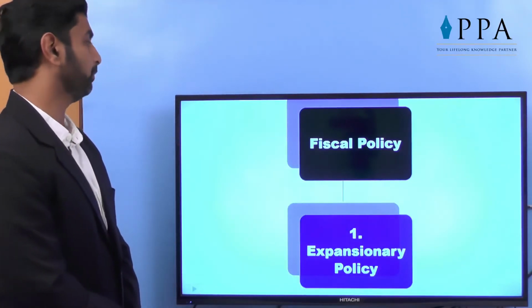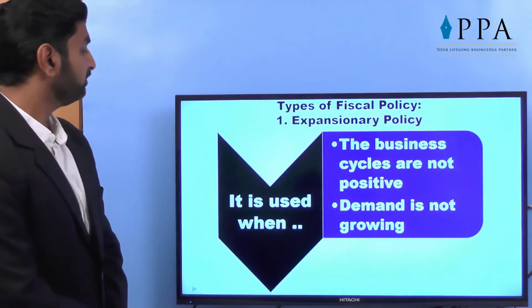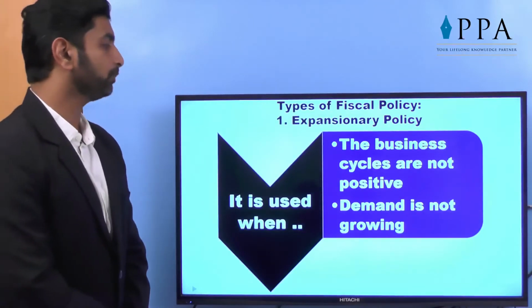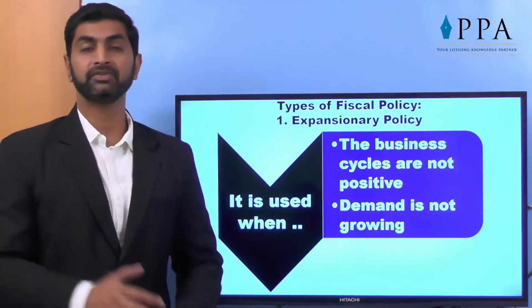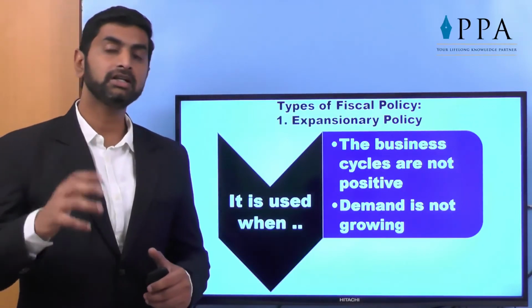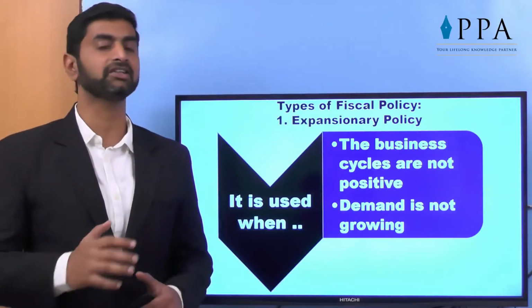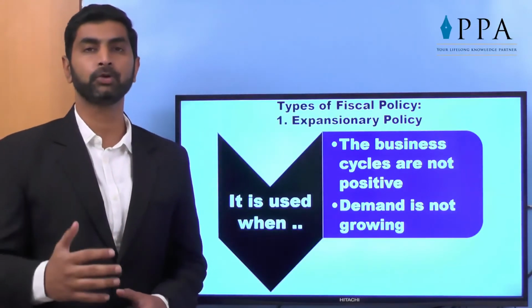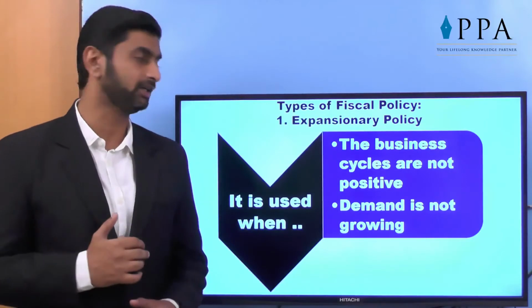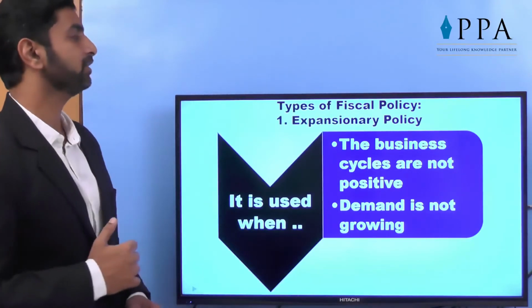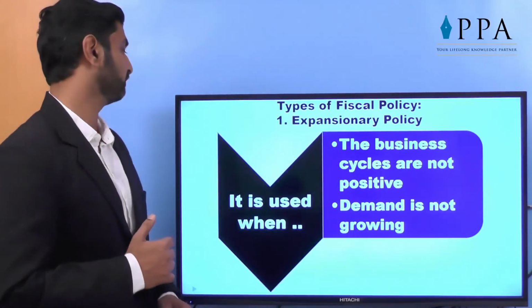First, expansionary policy. It is used when the business cycles are not positive and demand is not growing. The situation is that the demand is not there. That means we call it a deflationary situation. The business houses are not motivated to work or grow more and the demand is also curtailed. In that case, the expansionary policy is used.